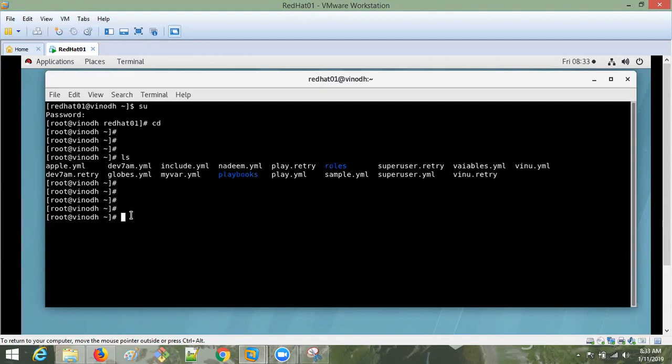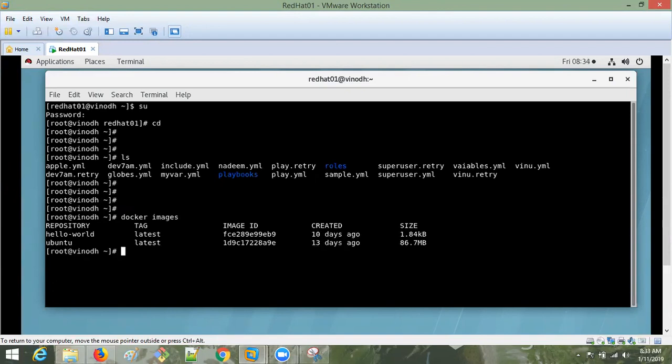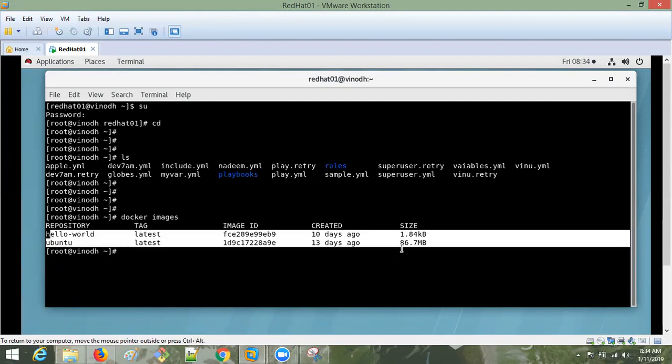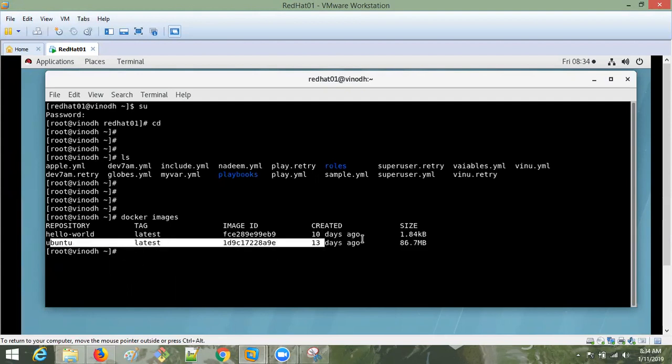So let me check how many images I have in my system. How to check? Docker images. Presently I have two images here: one is the Hello World sample and the other is the Ubuntu operating system image. This is the image ID also. For each and every image, we have an image ID. Everything is showing, and after that, next.